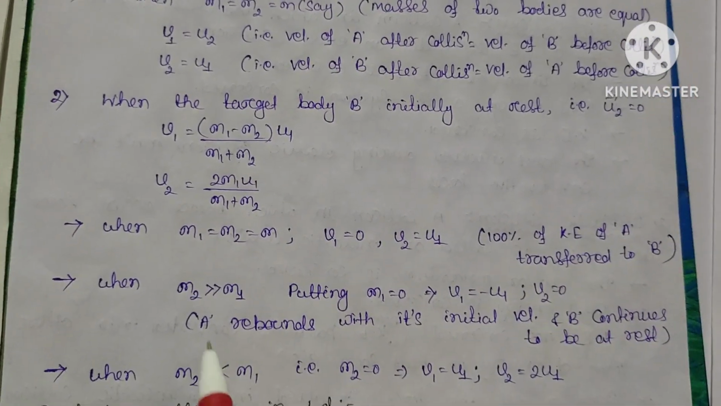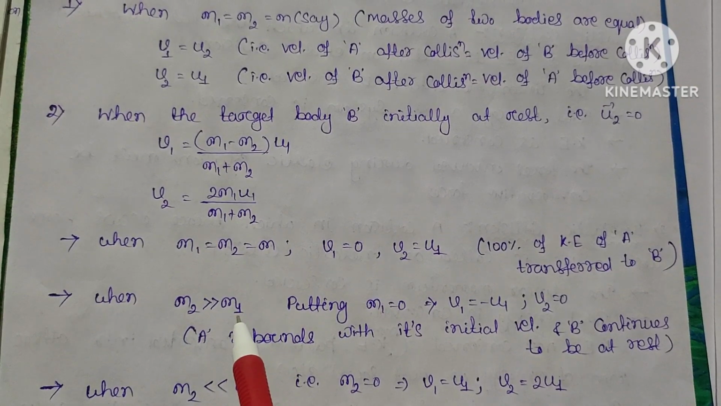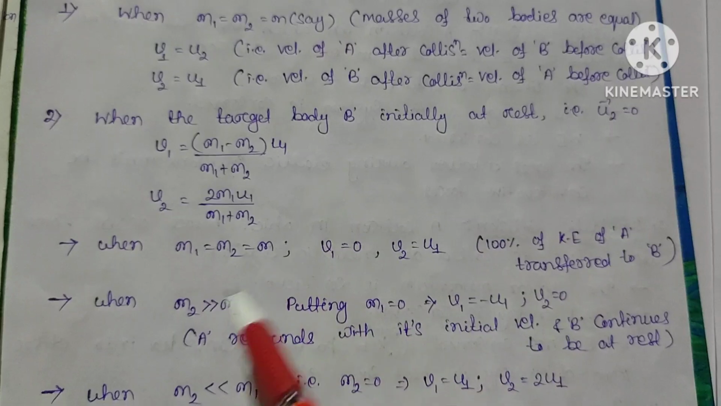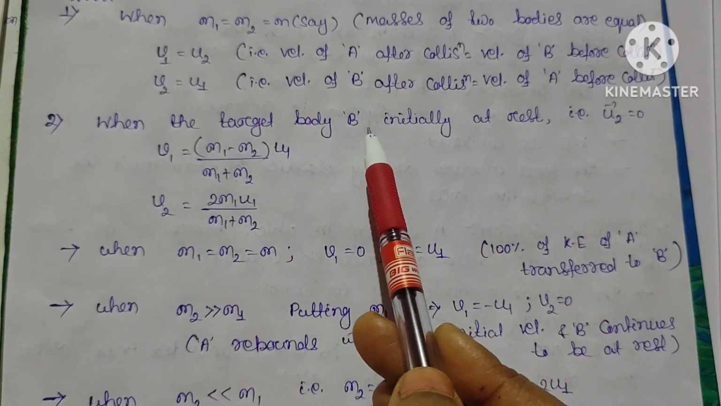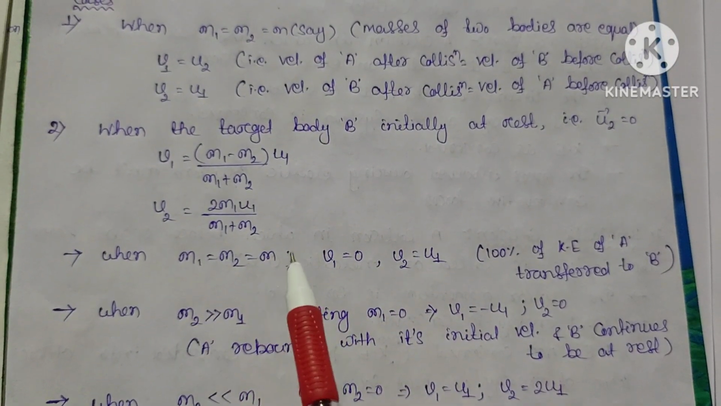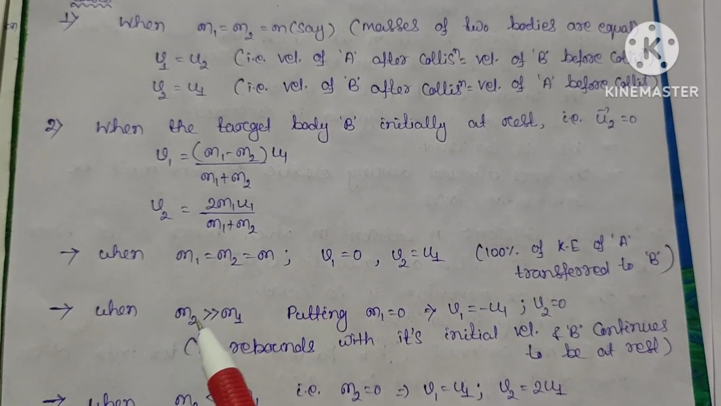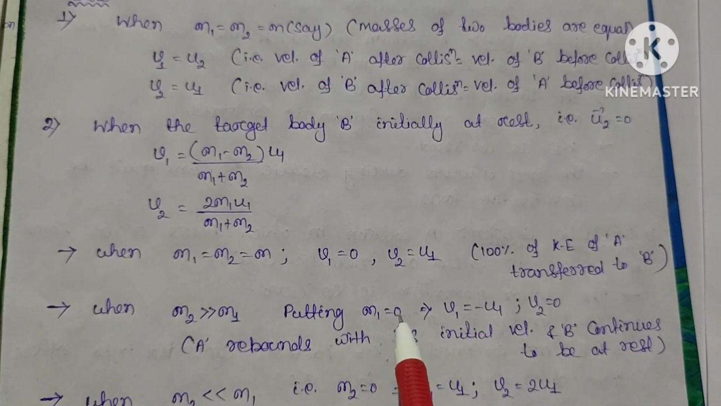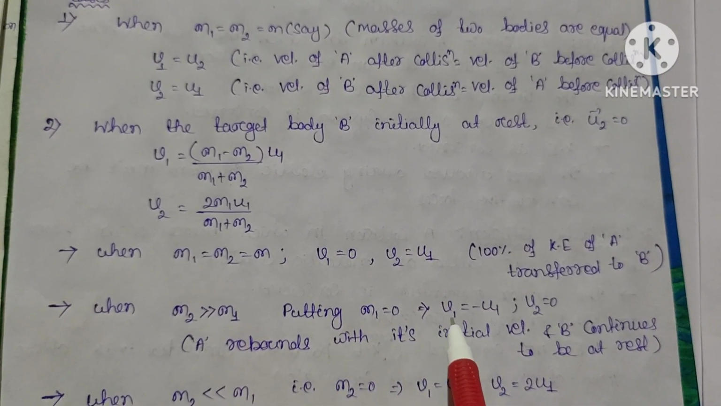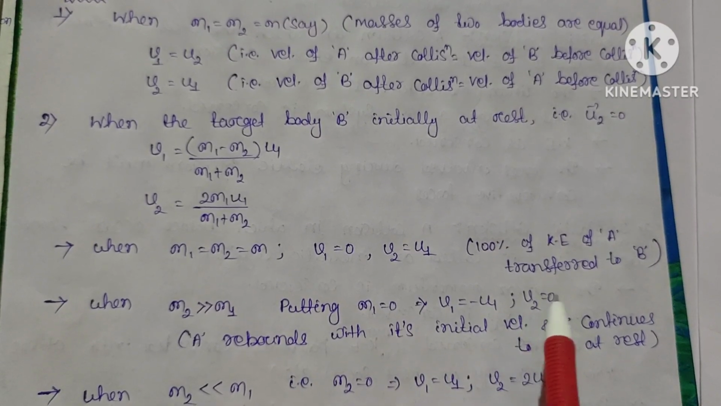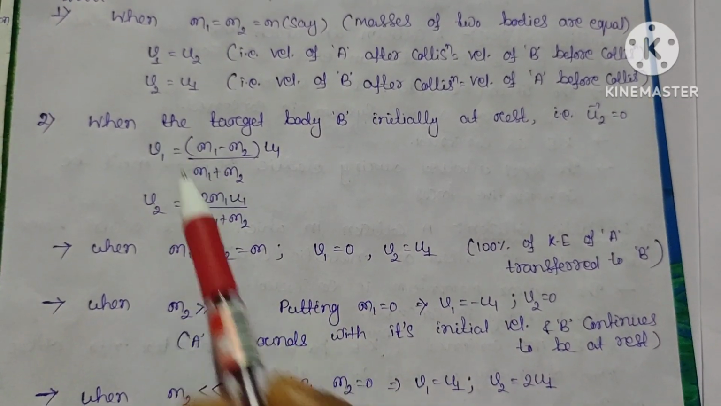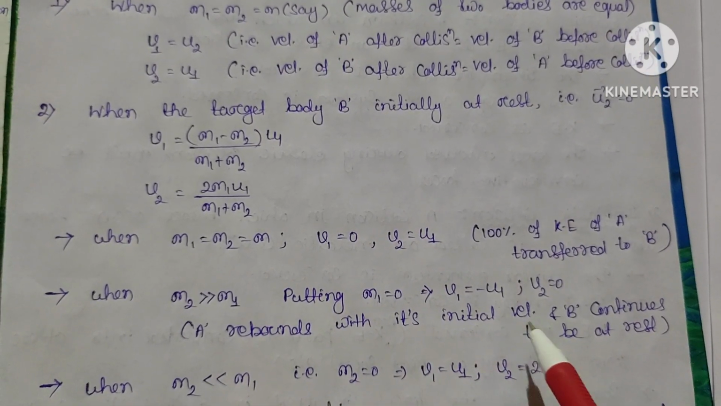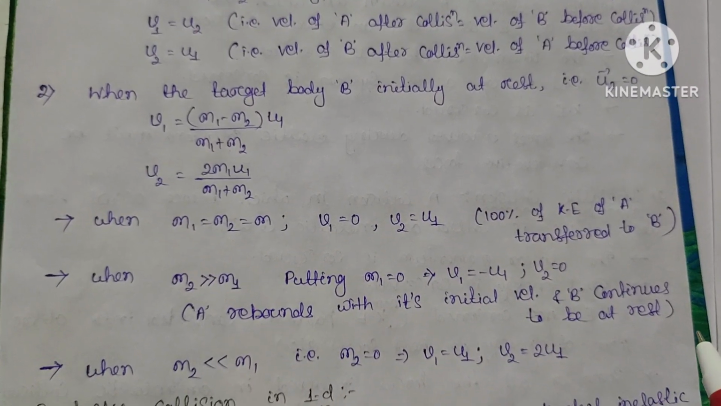Okay, and if m2 is very much larger than m1, it means that body B is at rest, and m2 is the mass of body B. If the body which is at rest has the larger mass, then considering the lighter mass m1 to be 0, we simply get v1 equal to minus u1 and v2 equal to 0 if we put these values in this equation. So it means that A rebounds with its initial velocity and B continues to be at rest.